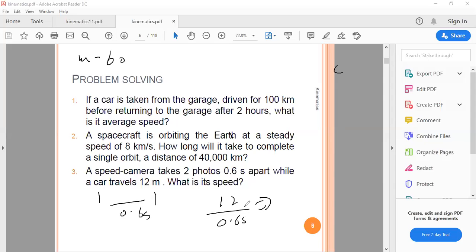What should be the answer? 12 divided by 0.6 is what? 20 meters per second. Very good. Good. So this is clear.